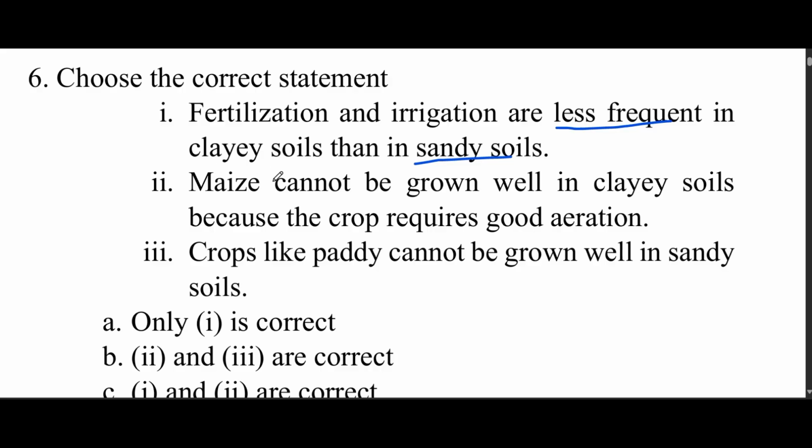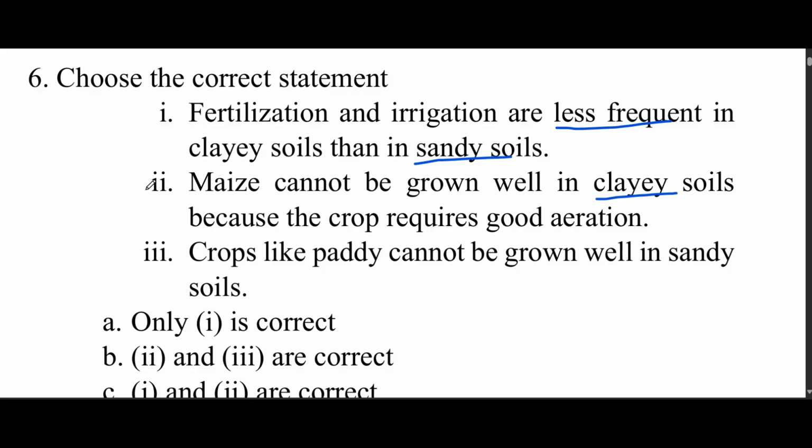The next sentence: maize cannot be grown well in clay soil because the crop requires good aeration. In this sentence one statement is given and its reason is also given. Maize is a crop that requires good aeration for its growth. In clay soil, aeration and drainage are restricted, so we can't grow maize in clay soil.